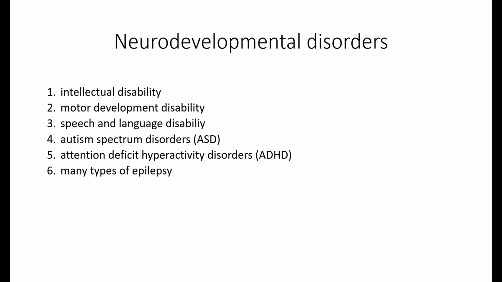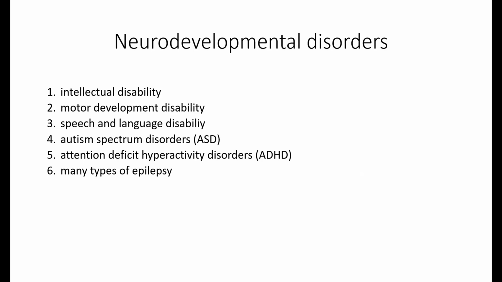So what are the neurodevelopmental disorders? These are very rare disorders, and there are several symptoms that we observe, like intellectual disability, motor developmental disability, speech and language disability, autism spectrum disorders, attention deficit hyperactivity disorders, and many various types of epilepsy.